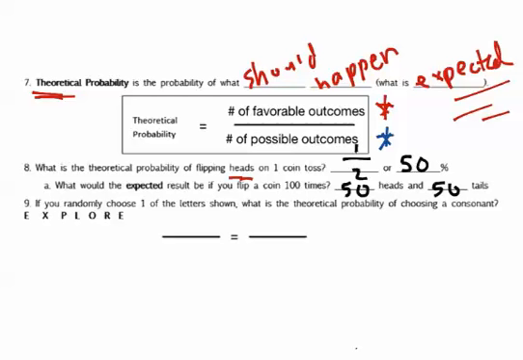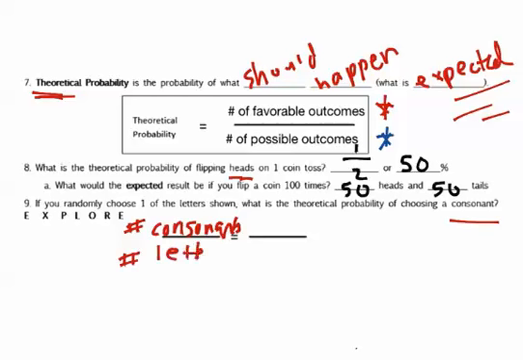Number 9, if you randomly choose one of the letters shown in the word explore, what is the theoretical probability of choosing a consonant? So their question is asking for choosing a consonant, so that's my favorable outcomes. So we would say number of consonants over number of possible outcomes. So how many total letters there are in that word.